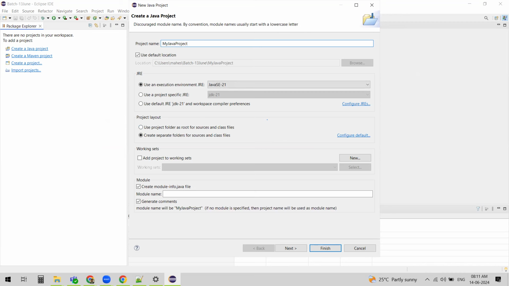All the others you can keep as default, and you can see the JRE. It is asking which JRE you want to use. We'll choose the default one. It has chosen version 21, which we installed. Keep everything default and slowly come down, and you see something called module here. This is new, in the newer versions after 17. I think after Java 17 we are getting this option. We don't need this feature for now, so just disable this: uncheck create module-info.java, and then go ahead.